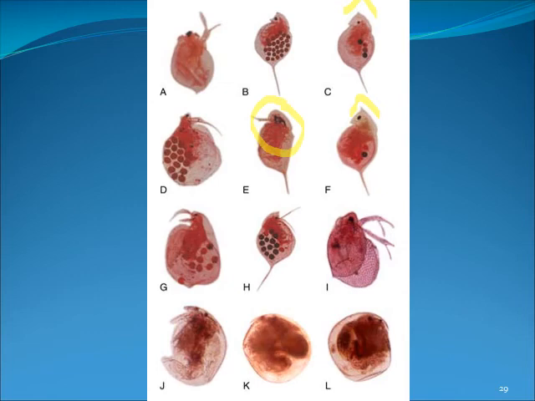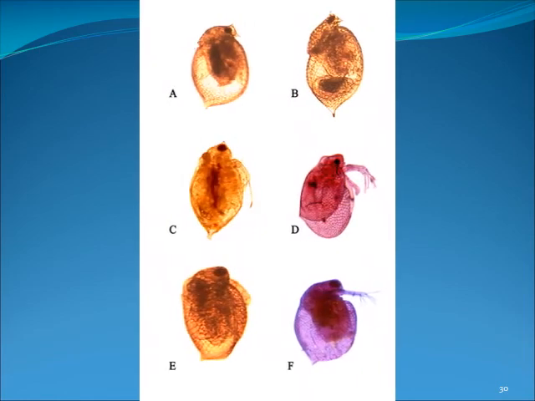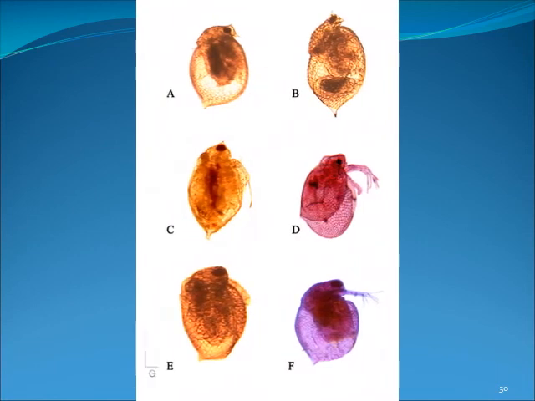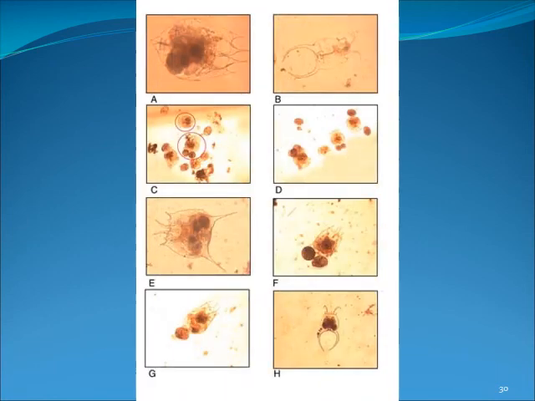So this is the Bosmina and this is the Chydorus. Various flights of the Brachionus calyciflorus, and various species of the Brachionus. Here you can see the beautiful eggs present on the lower side of the body.